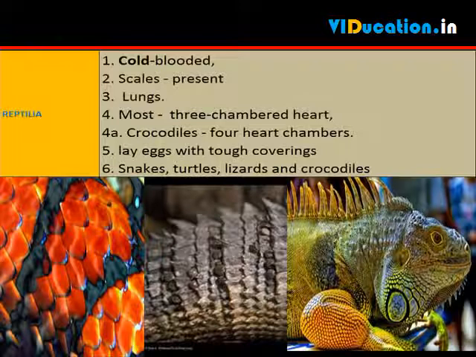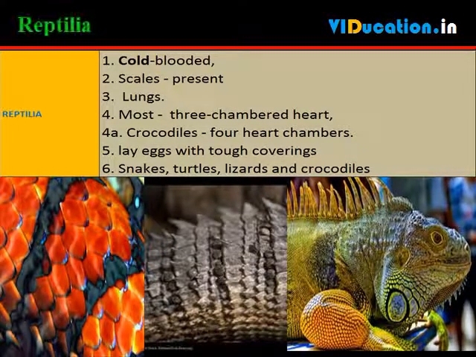Reptilian animals are cold-blooded, have scales and breathe through lungs. While most of them have a 3-chambered heart, crocodiles have 4 heart chambers. They lay eggs with tough coverings and do not need to lay their eggs in water, unlike amphibians. Snakes, turtles, lizards and crocodiles fall in this category.